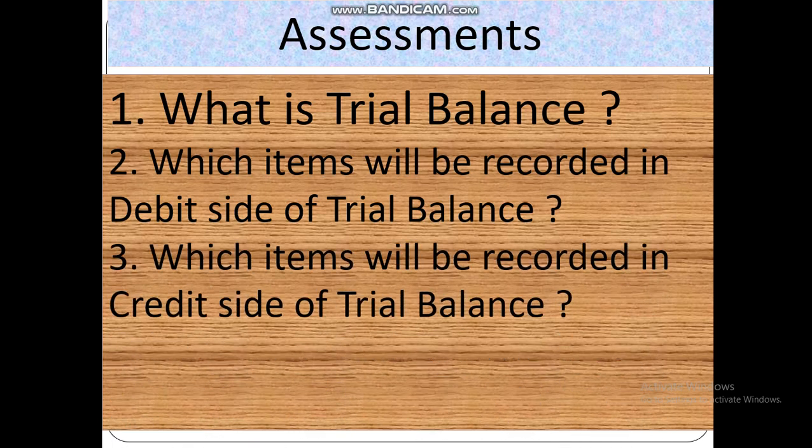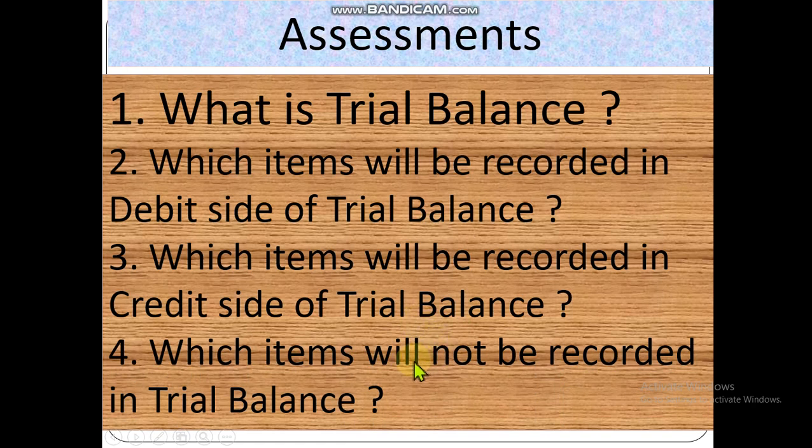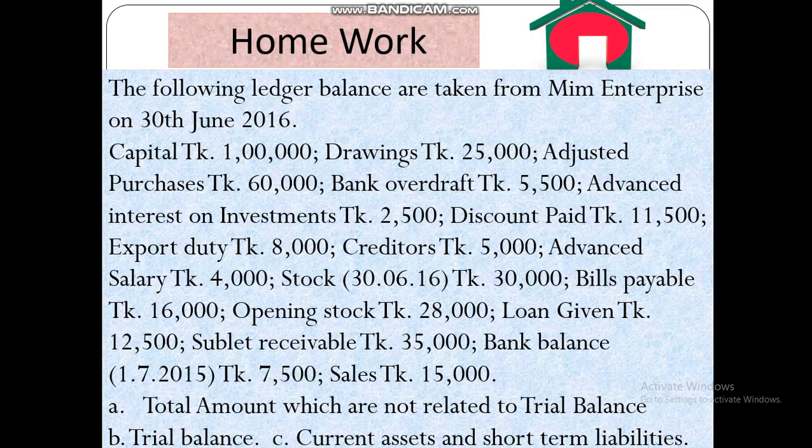Then number three, which item will be recorded in the credit side of trial balance? At first we will write which items will be recorded in the debit side of trial balance, then which items will be recorded in the credit side. Then which items will not be recorded in trial balance? Dear student, in CQ2, CQ3, CQ4, you will make a list of which items will be recorded on the debit side, the credit side, and which will not be recorded. Of course, you will submit it to my personal ID, dear student. Dear student, there is a homework.